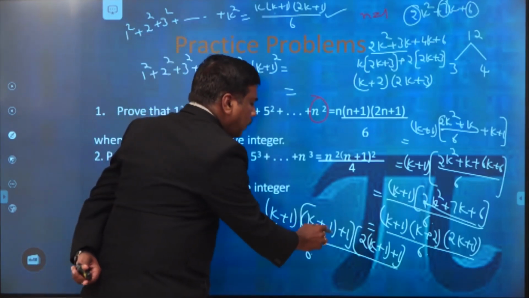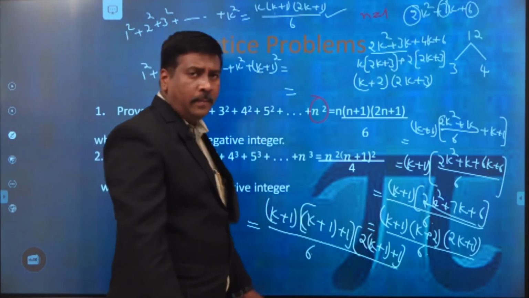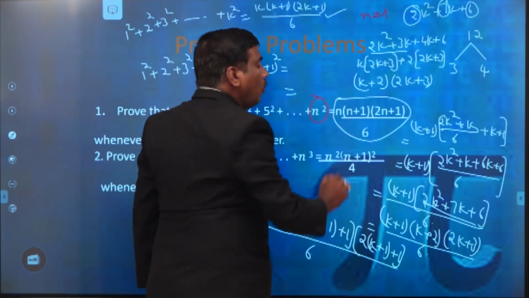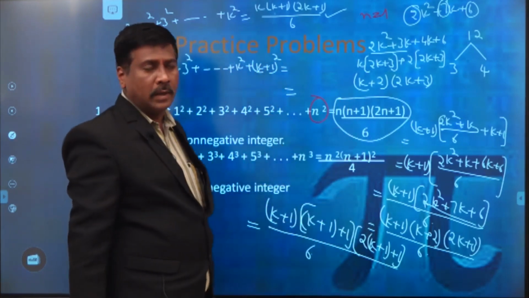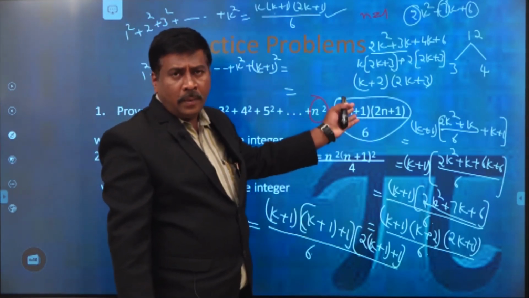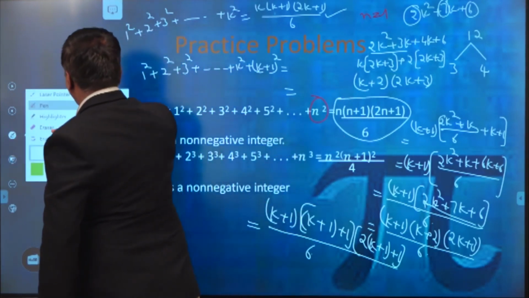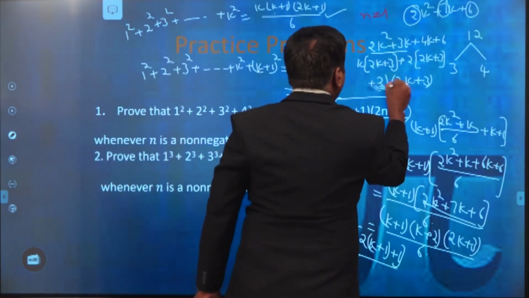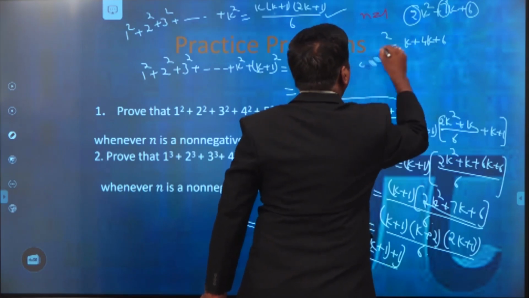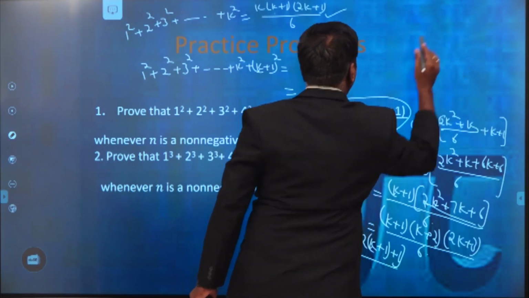So now this is (k+1) into ((k+1)+1) into (2(k+1)+1) by 6. What we have to prove? This value we have to prove for the case n equal to k+1. So we only have to replace n by k+1, as we did in the previous relation. We only have to replace n by n+1.